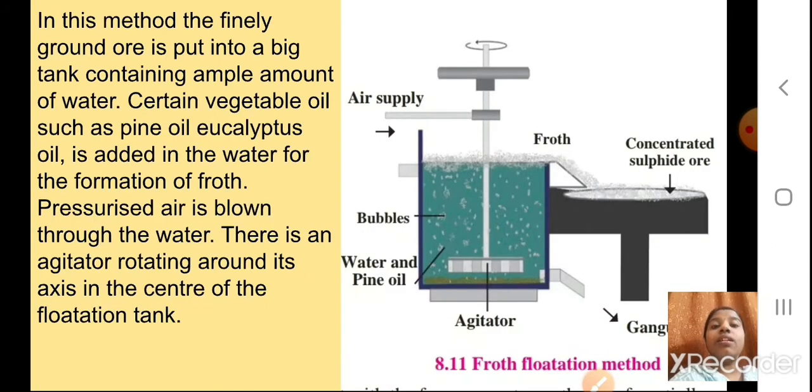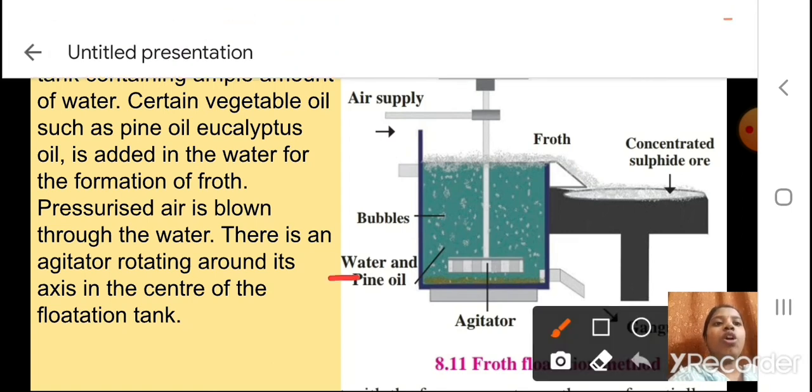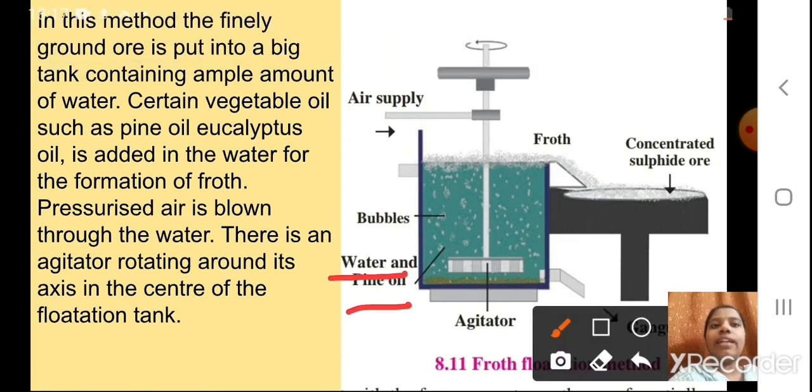In this method, the finely ground ore is put into a big tank containing ample amount of water. Certain vegetable oil such as pine oil or eucalyptus oil is added in the water for the formation of the froth. You can see it is written here, water and pine oil is added. Now, pressurized air is blown through the water. You can see here the air supply is there. So, pressurized air is there.